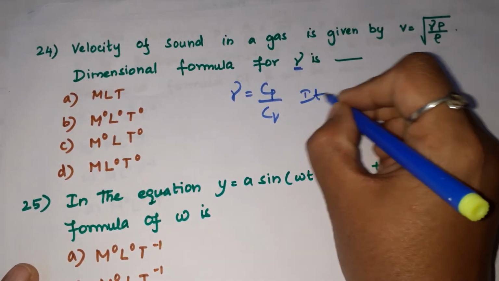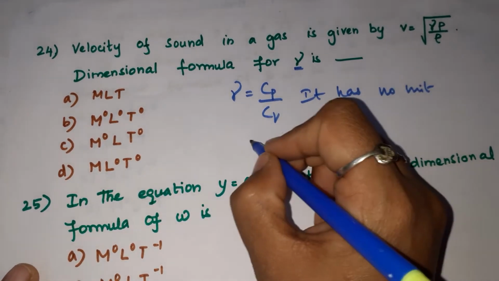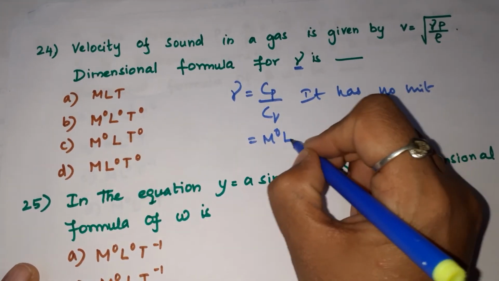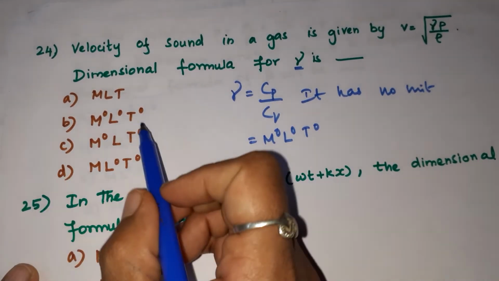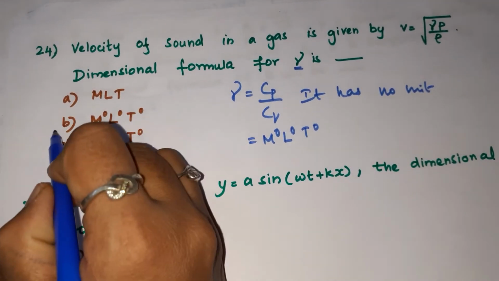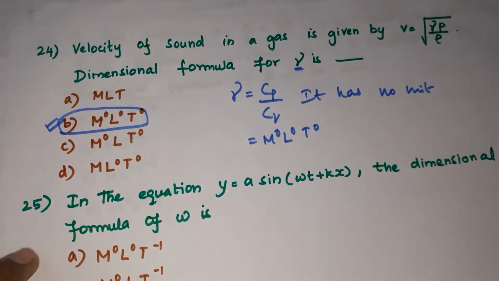It has no unit. So the dimension would be M0 L0 T0, which has no units, right? So check it. Yeah, B is the answer. Option B is the correct answer for this 24th question.